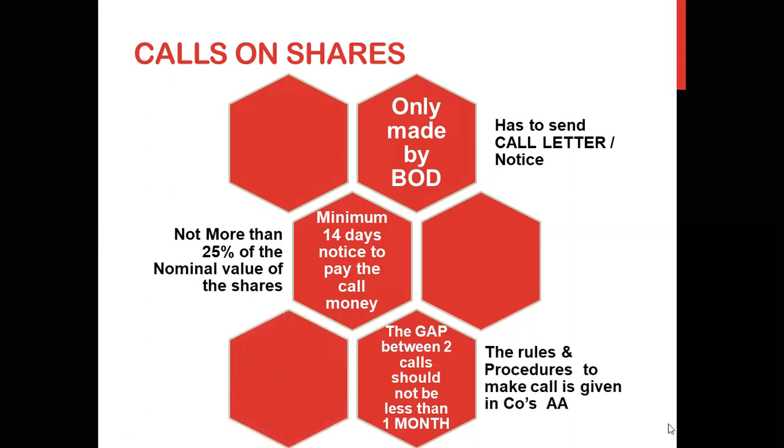The rules and all the procedures to make the call are given in the company's articles of association because it is related to the internal matters of the company. So that is why it is given in the second most important document of the company, that is articles of association. So is the procedure clear, class, for calls on shares, meaning of calls on shares?